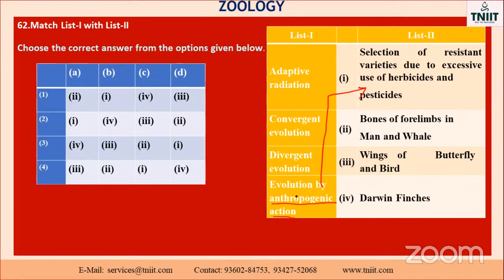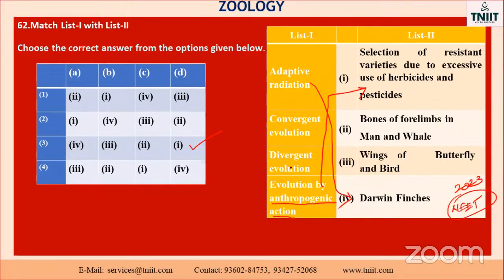So the last one, the answer is 1. Okay, so the option is the third one. Imagine, so the first one is option 4. Adaptive radiation, which one does it come under? Darwin finches. So this one is the Darwin finches. These are all to be practiced, my dear. Then you will get the answer. NEET question. This one also will definitely come.